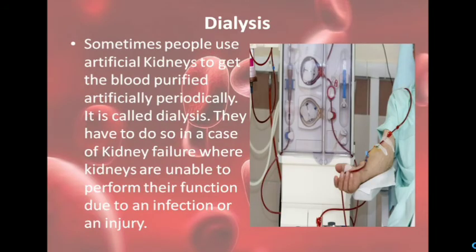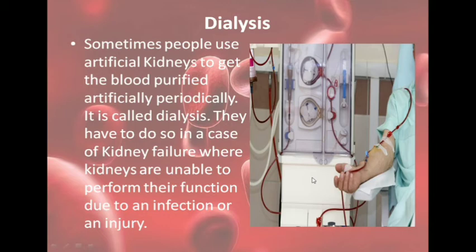Now sometimes both the kidneys of a person get damaged due to infection or injury. In that case, the blood is purified by an artificial kidney, and this process is known as dialysis. As you can see here, this is the artificial kidney and the process is dialysis.